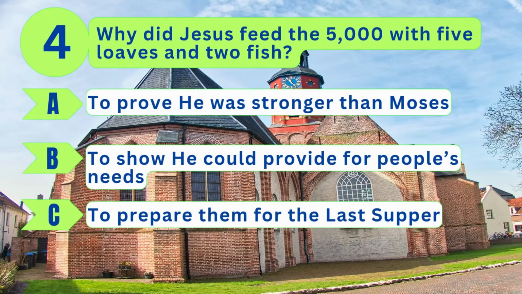Question 4. Why did Jesus feed the 5,000 with 5 loaves and 2 fish? A. To prove he was stronger than Moses. B. To show he could provide for his people's needs. Or C. To prepare them for the Last Supper.